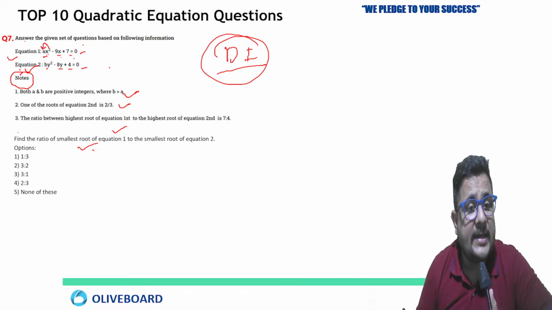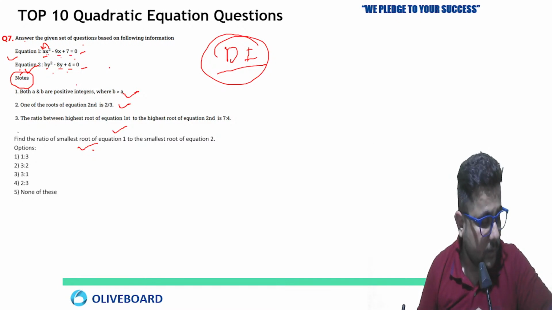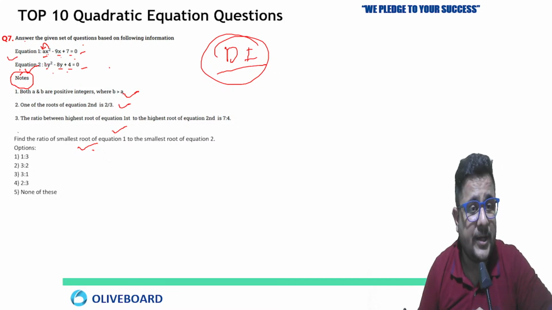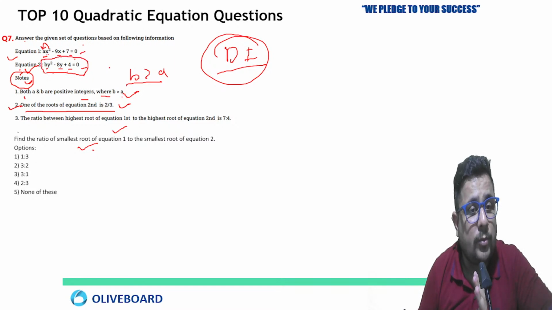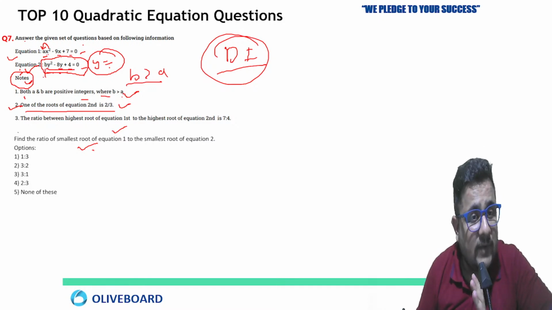So ax square minus 9x plus 7 equals to 0. Second equation, by square minus 8y plus 4 equals to 0. Which one is not clear yet? I think you answered, so I thought that it is clear. Okay, equation 1. First look out here. Ax squared, this is the equation. Now notes: both a and b are positive integers where b is greater than a. This is the first point. Second, one of the roots of equation second is 2 by 3. So directly they have given us one of the roots of equation second, meaning one value of y is given. That we can put here and can get the value of b, or not.